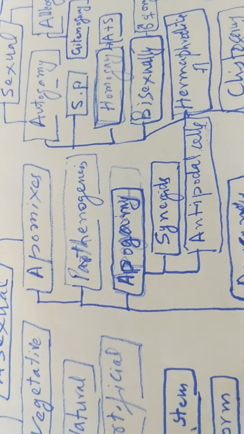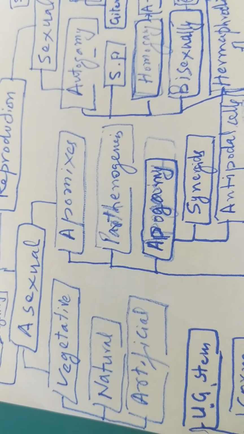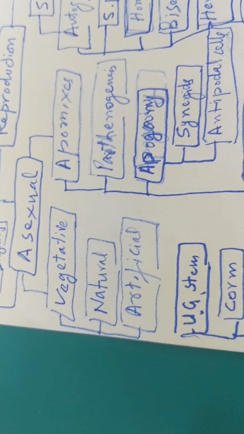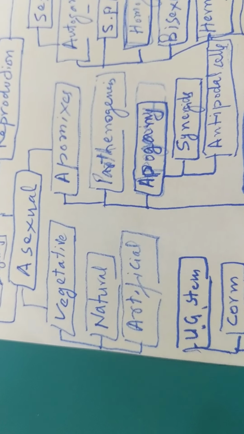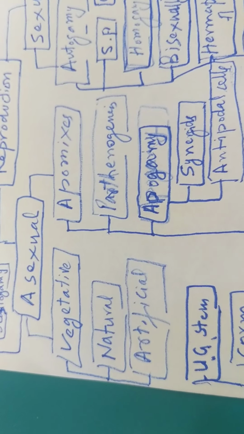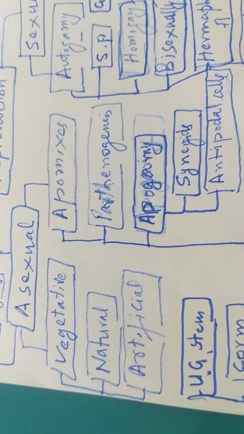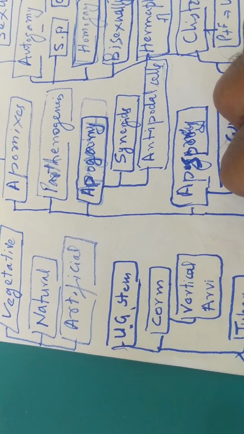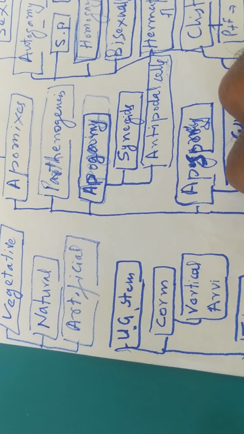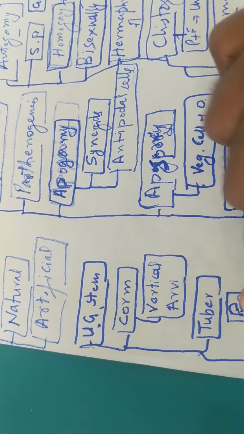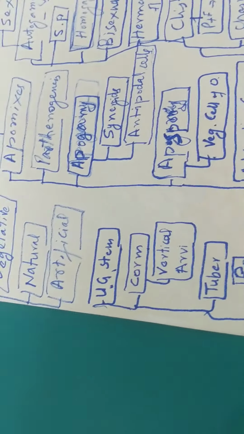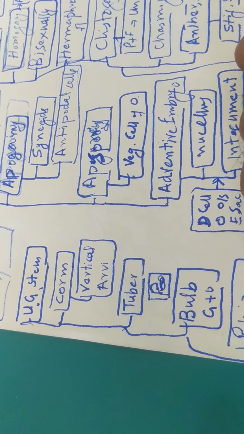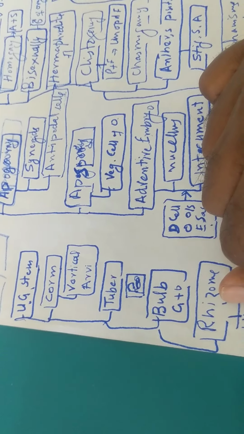Asexual reproduction is of two types, apomixis and vegetative. Vegetative means a part of the plant regenerates to produce a new plant. It is also of two types, natural and artificial. When we say natural vegetative reproduction, the examples are underground stems like corm.